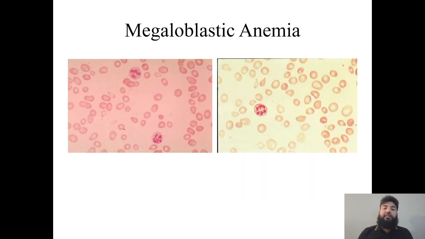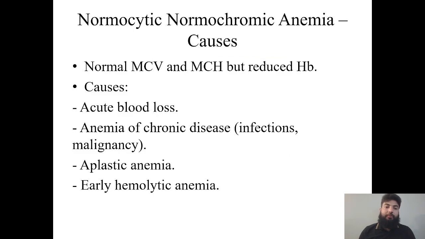So in this picture, you can see on the right there is a blood smear, and you can see here a hypersegmented neutrophil, with 1, 2, 3, 4, 5, 6 lobes within this cell, as well as on the left you can see another hypersegmented neutrophil here as well. And you will see ovalocytes. You see that the cells are bigger in size as well as a little bit oval in shape. So it's a characteristic of megaloblastic anemia. You will see hypersegmented neutrophils.